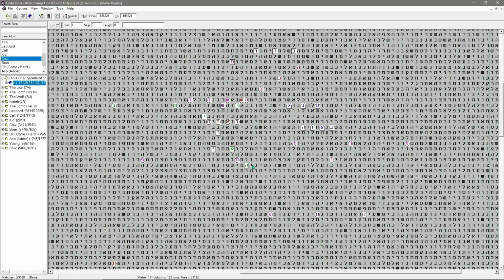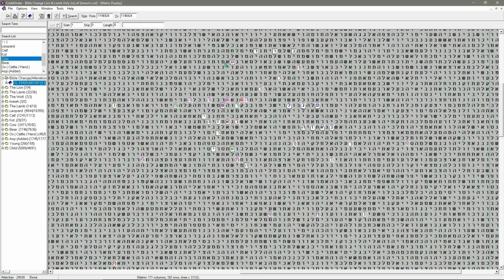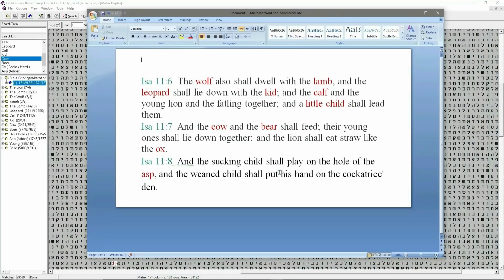actually as far as the scripture goes, you would expect it to be down below if it's got anything to do with this particular Isaiah 11:6. Because if we remember the scripture, let me just fetch it up. Here we are. The suckling child shall play in the hole of the asp. So you'd expect that to be below, putting his hand inside there.